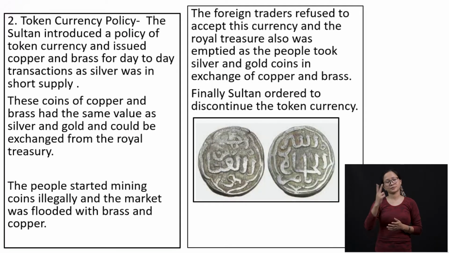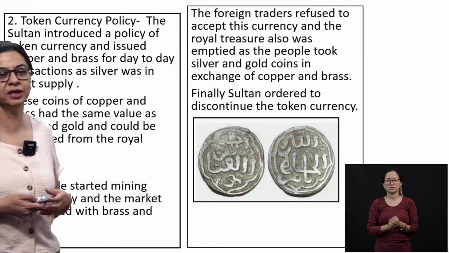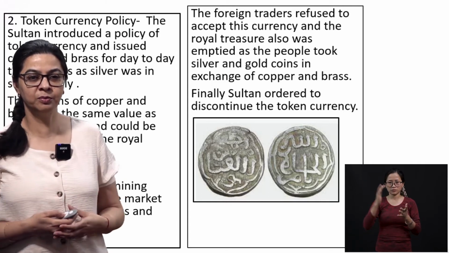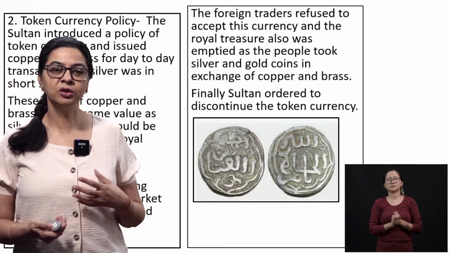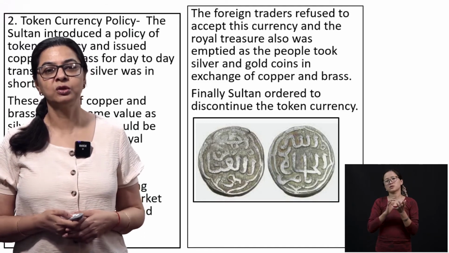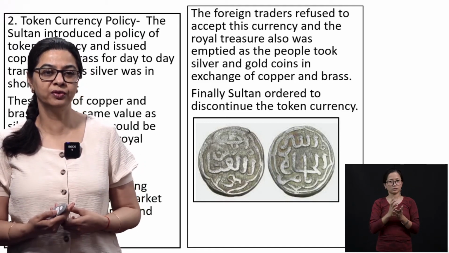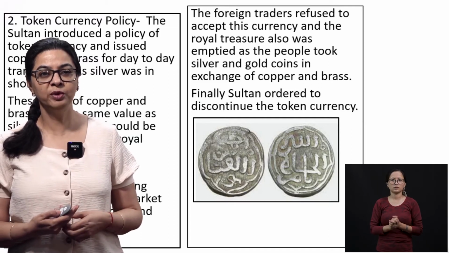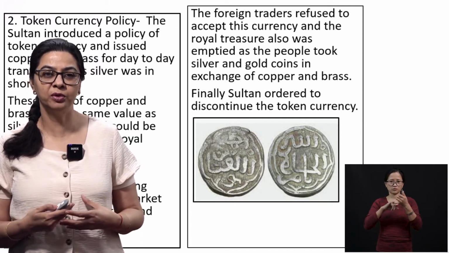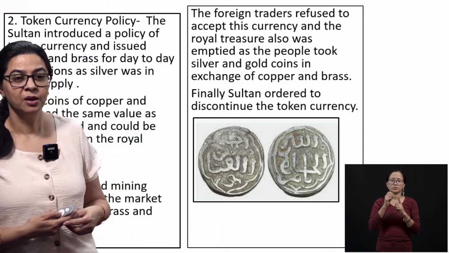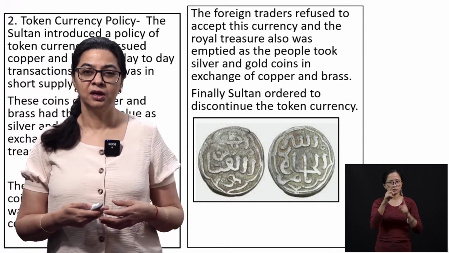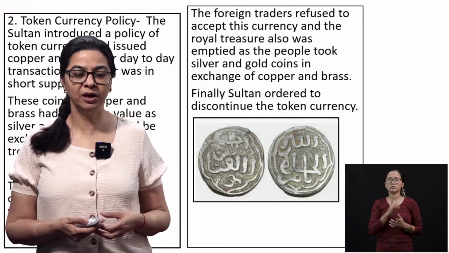The second scheme that he had was token currency policy. There was a shortage of silver in the entire world at that point of time. Because of the shortage of silver, the Sultan says, okay, we are going to introduce two kinds of coins. One would be brass and the other one would be copper. So this copper and brass currency was introduced into the market.